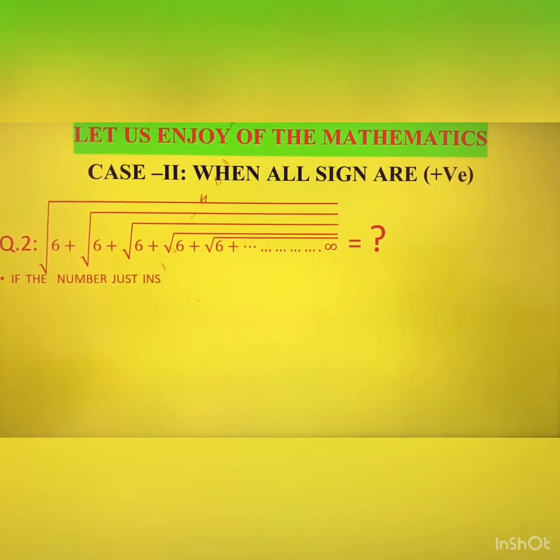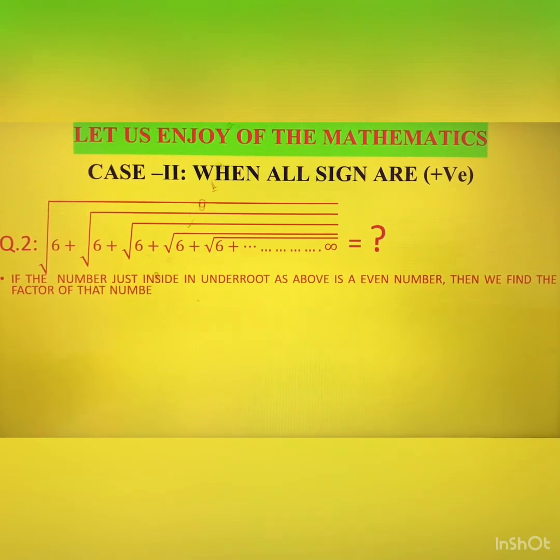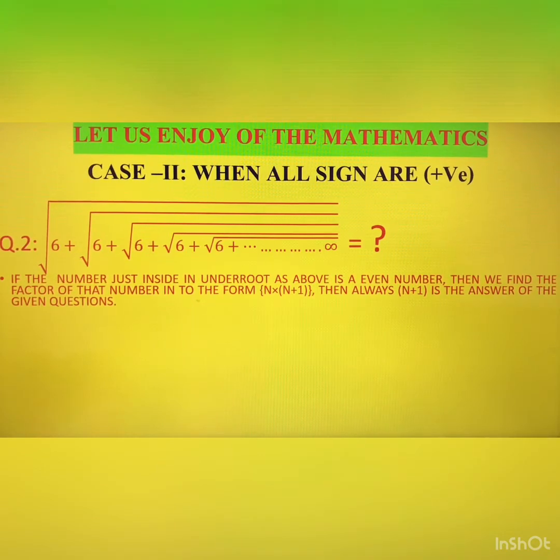If the number just inside the under root as above is an even number, okay, note this point. If the number is even, then we find the factors of that number in the form n into n plus 1. That is, the difference of both factors should be 1. Then always n plus 1 is the answer of the given question. N plus 1 means the highest factor is the answer of this question.